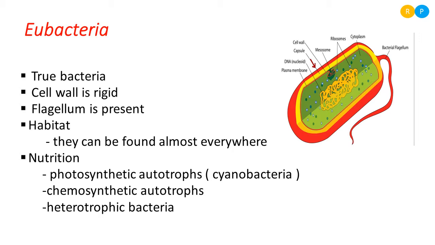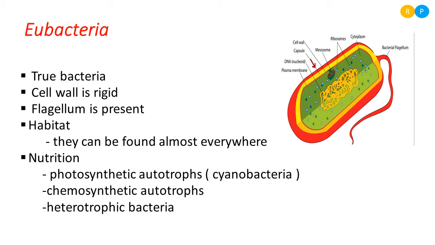Then how do they survive in their habitat? Nutrition is very essential for the survival of bacteria. Each member of the bacteria shows a different mode of nutrition. Some of the members are photosynthetic autotrophs. Photo means light, synthetic means to prepare.